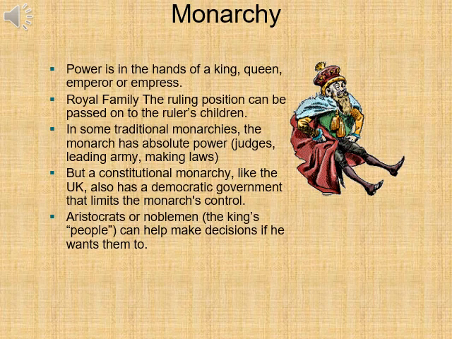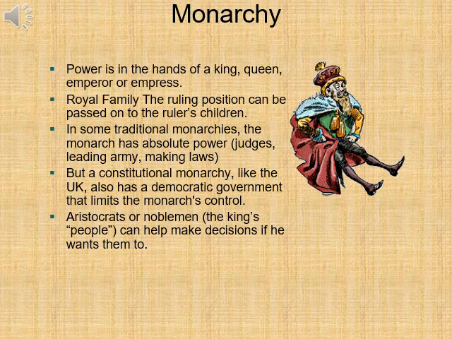In a monarchy system, power is in the hands of a king or a queen, an emperor or an empress. The royal family in a monarchy is the ruling position, and it can be passed on to the ruler's children when the sovereign, when the ruler dies. In some traditional monarchies, the monarch has absolute power, the power to instill judges, the power to lead an army, the power to make laws.